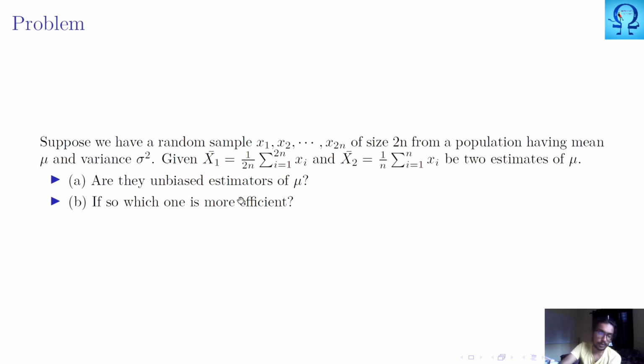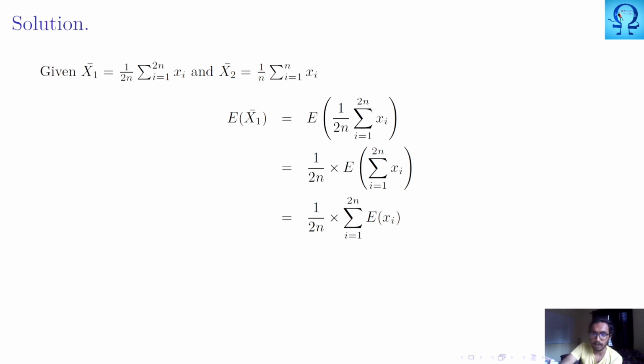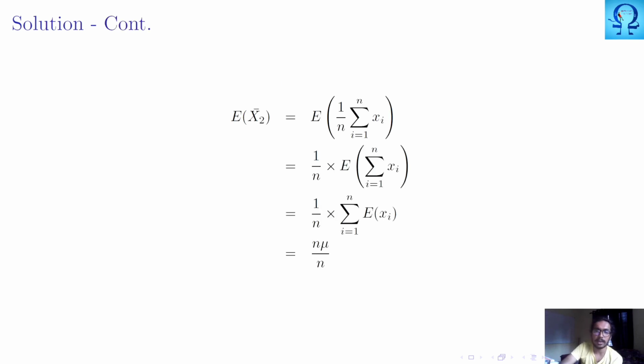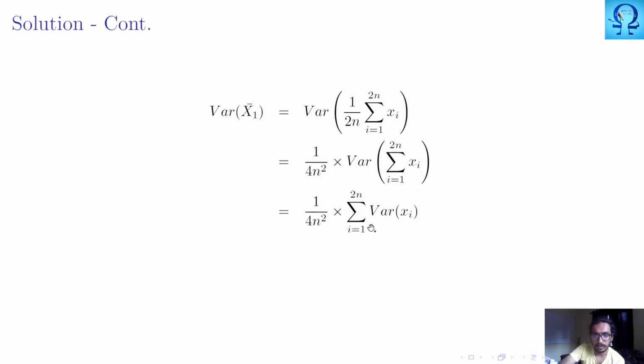Okay, in that case, which is more efficient? In a typical sense, if we calculate it, we can very well prove that they are unbiased estimators. Moving further, we need to calculate the variance. When we calculate the variance, this 1 upon 2n comes out as 1 upon 4n square, and the variance of this quantity is the summation of the variances of the individuals, right? So we would get sigma square upon 2n.